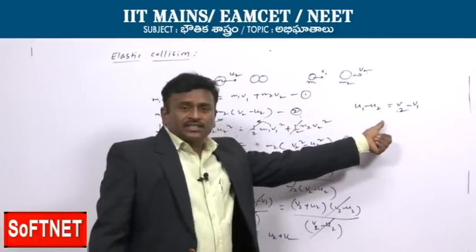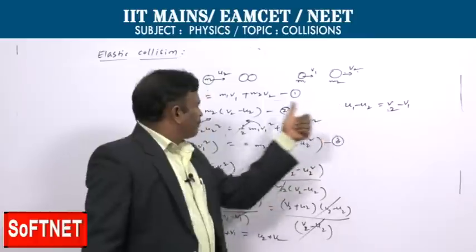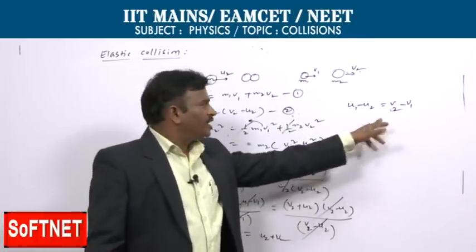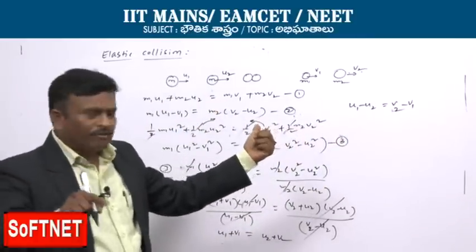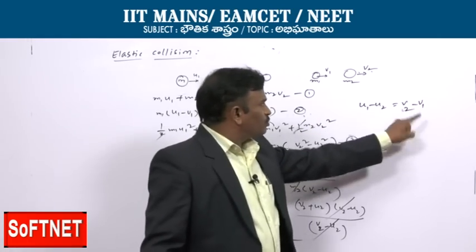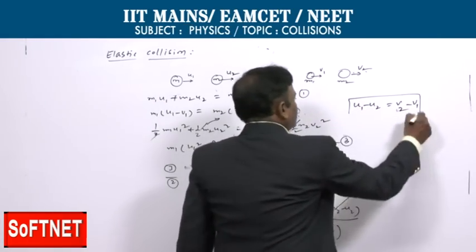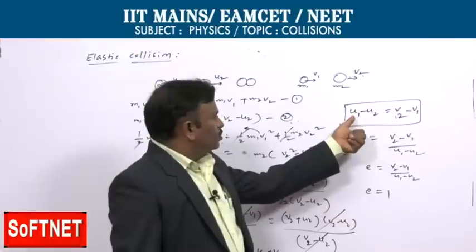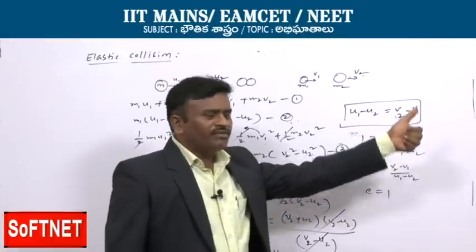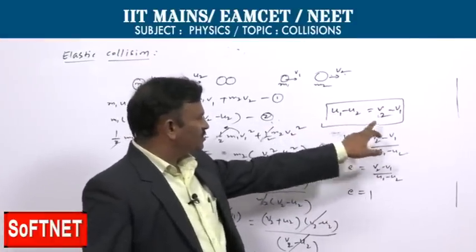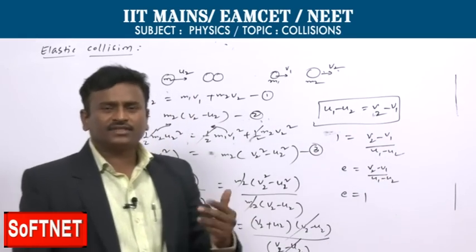Change in velocity of the two bodies before collision is called relative velocity. The relative velocity of the two bodies before collision is equal to the relative velocity of the two bodies after the collision. Here we are obtaining u1 minus u2 is equal to v2 minus v1. It means that the relative velocity of the two bodies before collision is equal to the relative velocity of the two bodies after the collision.